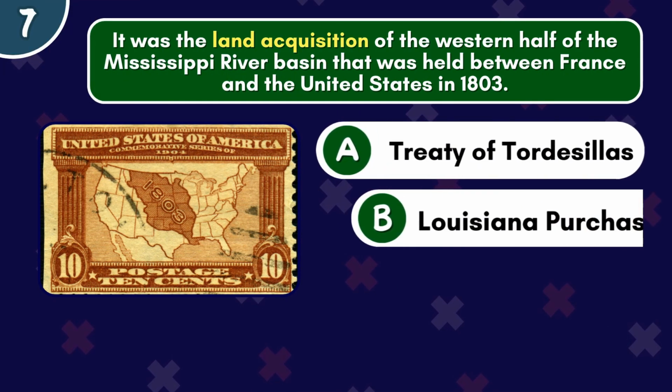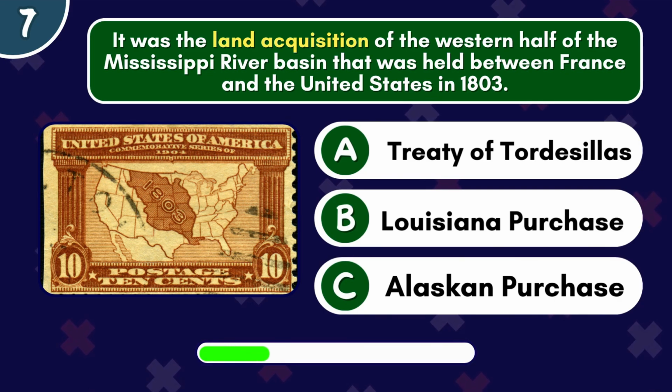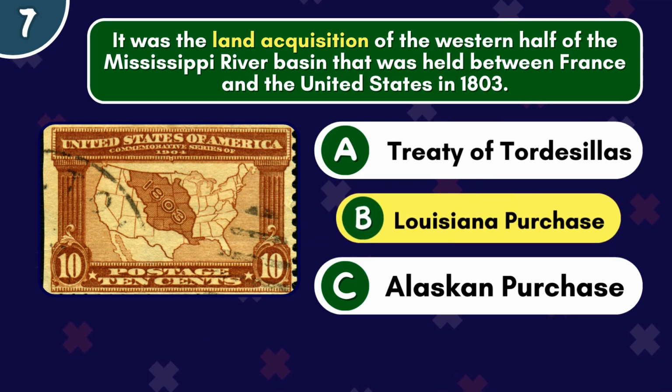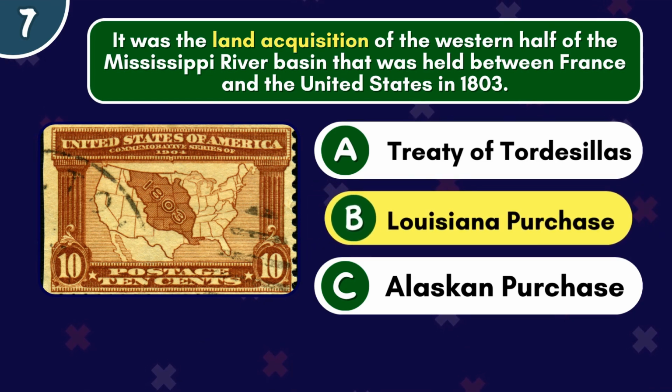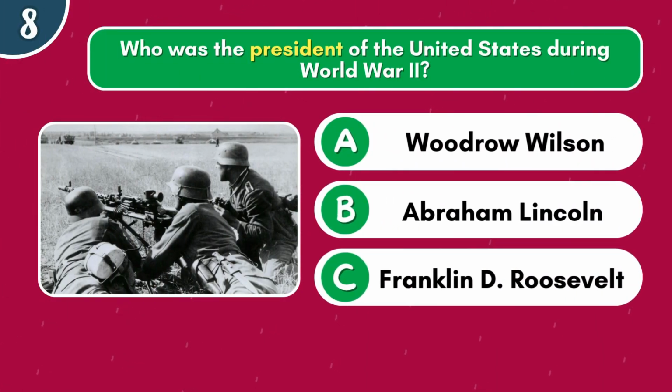It was the land acquisition of the western half of the Mississippi River Basin that was held between France and the United States in 1803. It's the Louisiana Purchase. Who was the President of the United States during World War II?